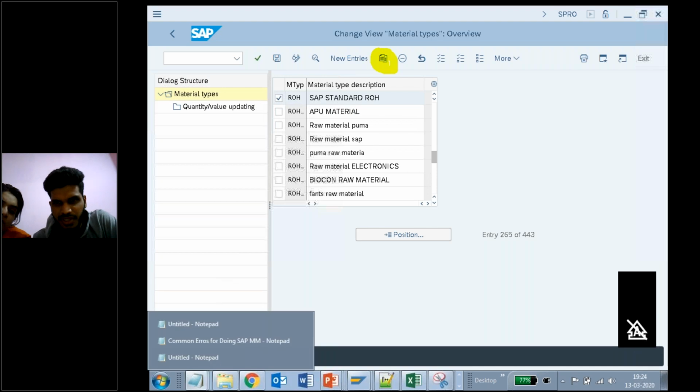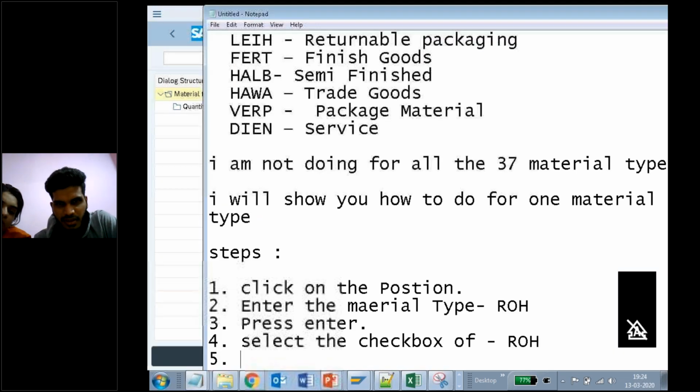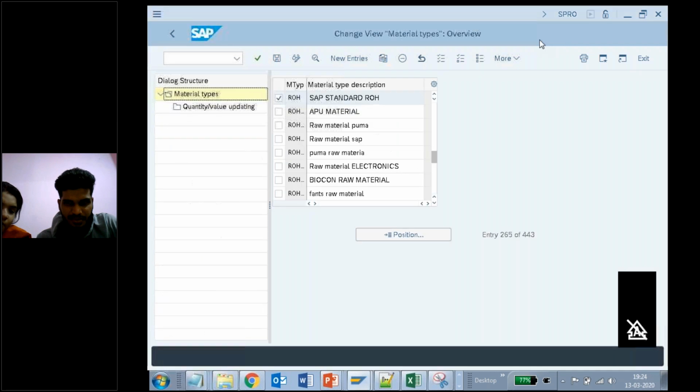The copy as is not visible, sir. The toolbar is not visible, sir. Now it is okay. Click on copy as. It's not visible. Drag down, sir.